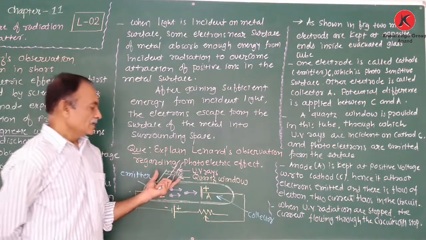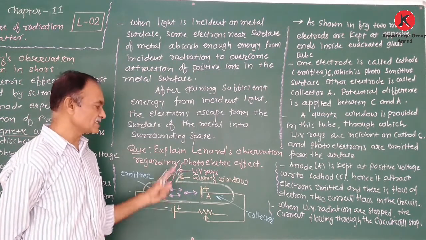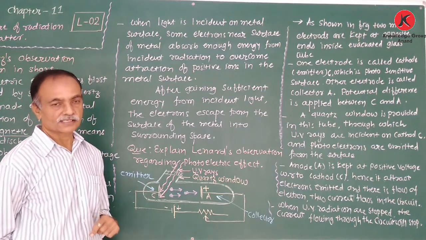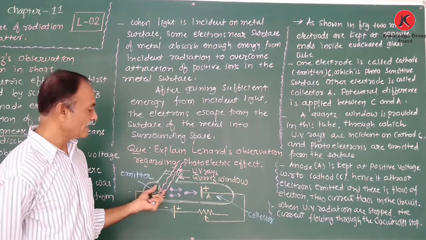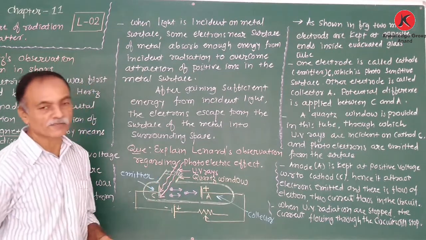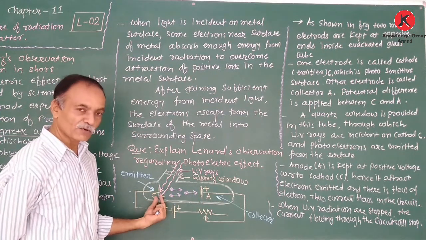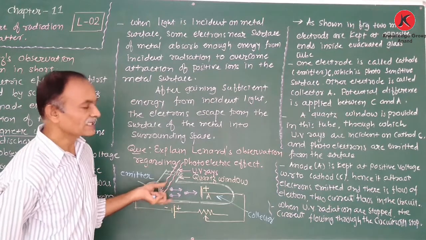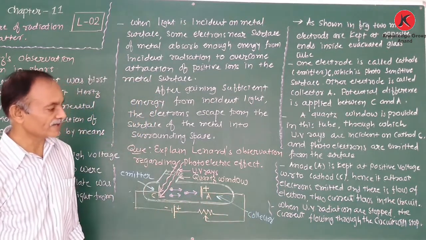Here, a quartz window is provided in this tube through which the UV rays are incident on the cathode. The electrons get the energy and photoelectrons are emitted from the cathode. When the anode is kept at positive potential with respect to the cathode, the flow of electrons takes place and current flows in the circuit.